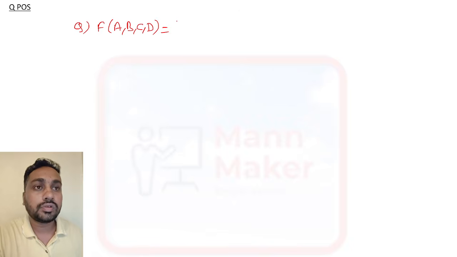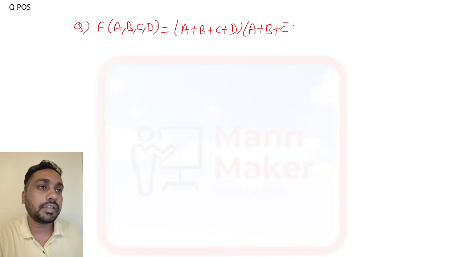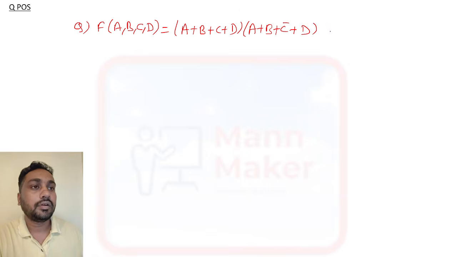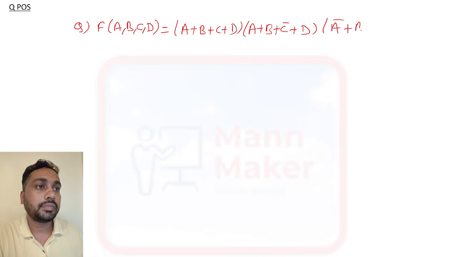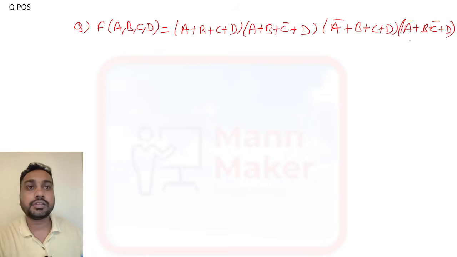Okay, so suppose you have A B C D, then A B C bar D, or you have A bar plus B plus C plus D, and A bar plus B C bar plus D. Okay, this is the question. We need to solve this one.